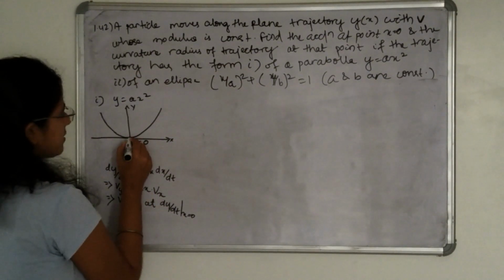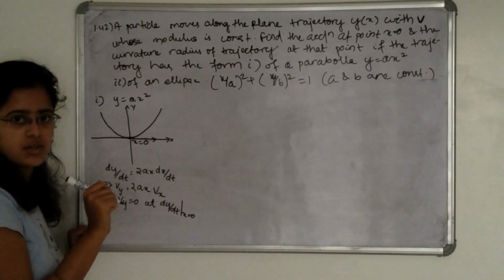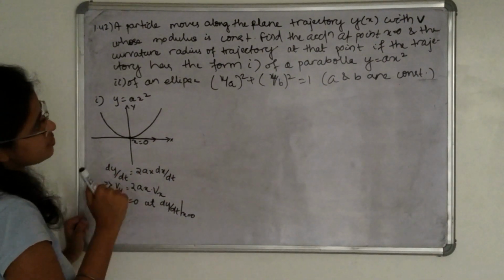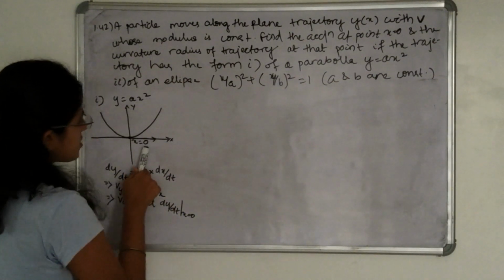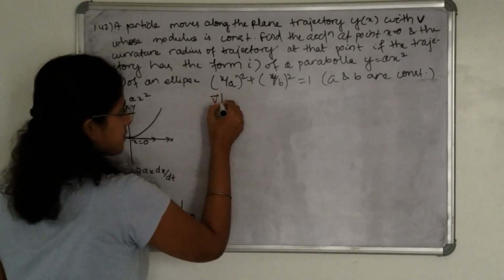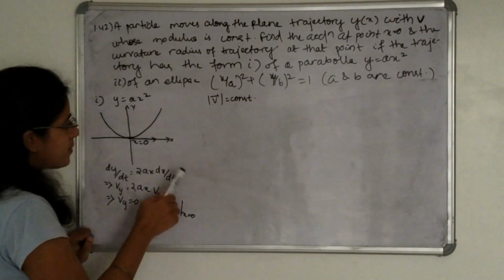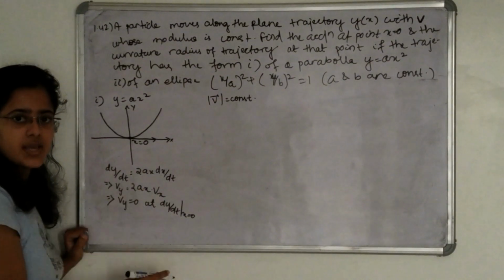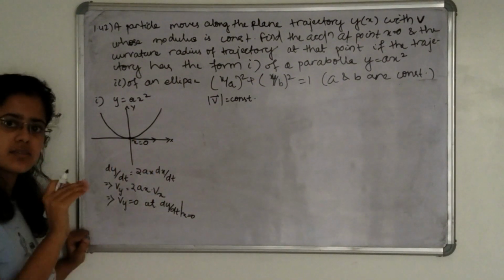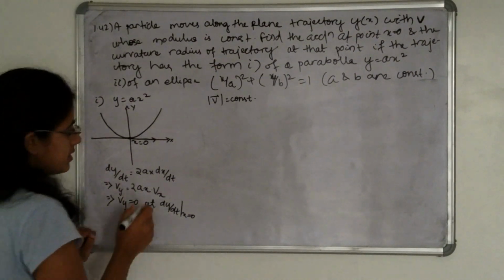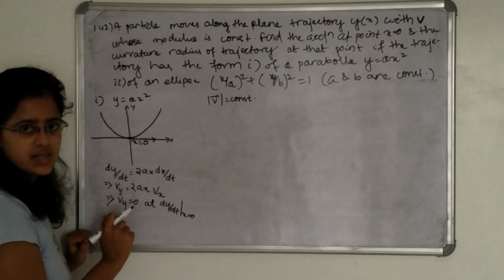That means at this point the velocity is only in x direction, in horizontal direction. It is given in the question that the modulus of this velocity is constant, and velocity is along x direction only. That means the total velocity at this point is along x direction and it is constant. Okay. Next, again differentiating this, we can find the acceleration.